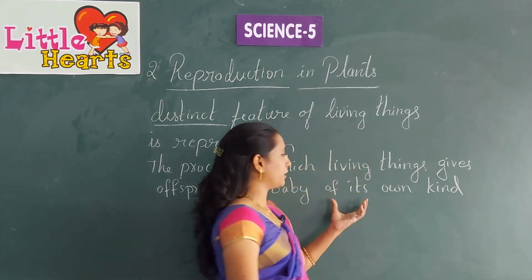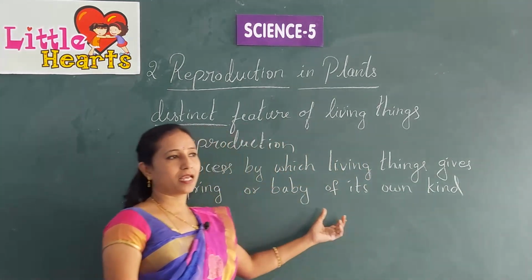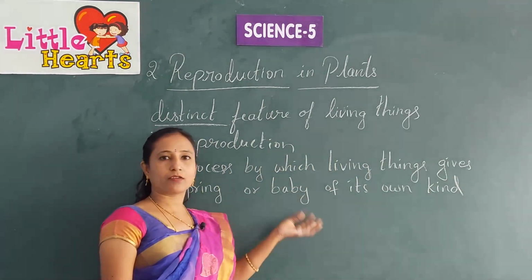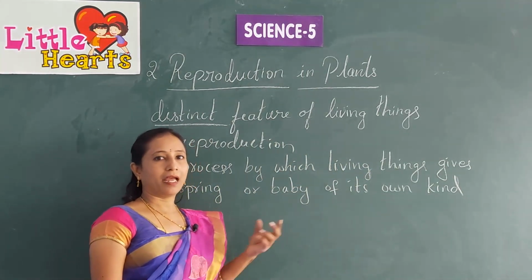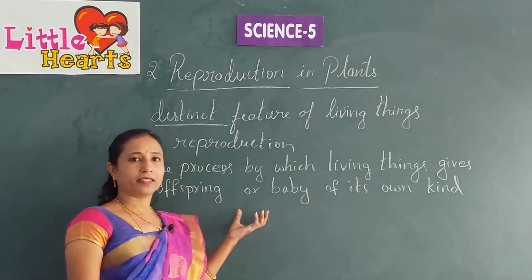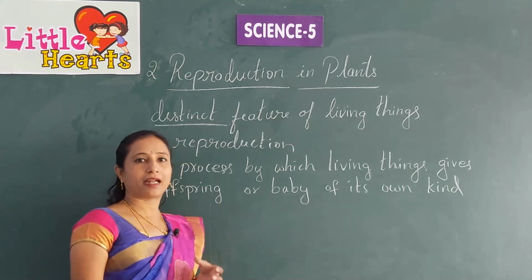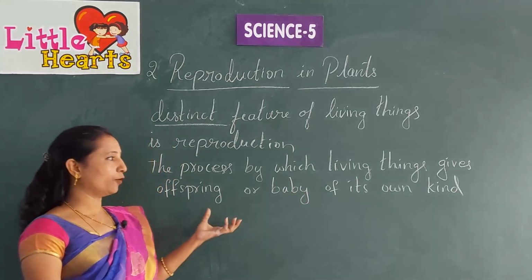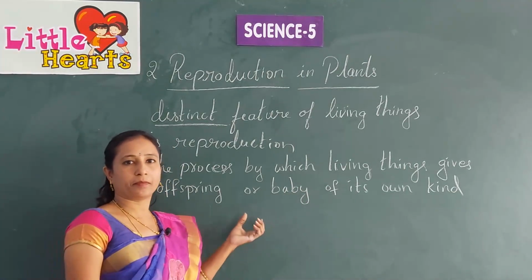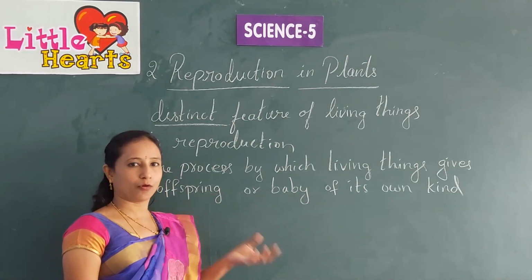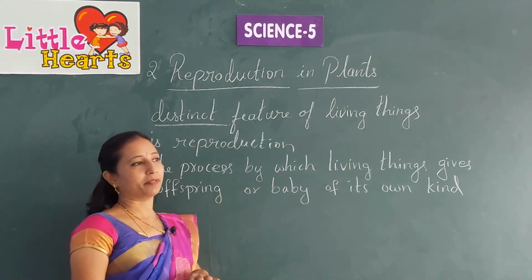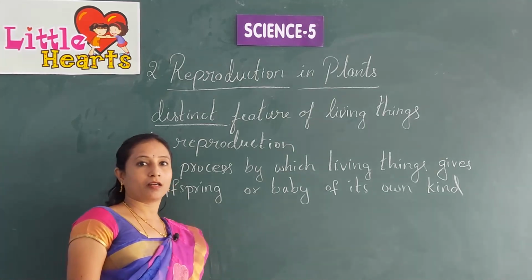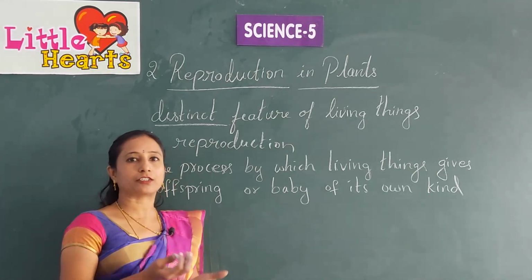So what is the meaning of its own kind? For example, a mango seed grows into a mango plant only. A hen gives an egg, a baby chick comes out, and it grows into a hen, the same kind. A human baby grows into a human being only. A lion cub grows into a lion only. But a bird can't give birth to a human baby, or a lion can't give birth to a tree, isn't it?